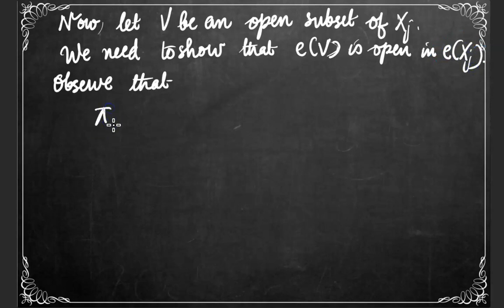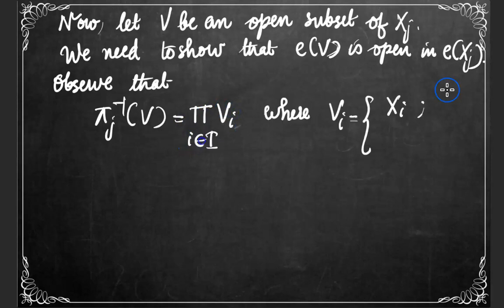Observe that pi j inverse of V can be expressed as a box of the form product Vi, where Vi, which is the collection of all ith coordinates of points in pi j inverse of V, will be equal to Xi itself when i is not equal to j, and when i is equal to j, that is the collection of all jth coordinates of pi j inverse of V, will be equal to V itself, since pi j inverse of V contains all those points of space X whose jth coordinates are in V. So Vi will be equal to V when i is equal to j.